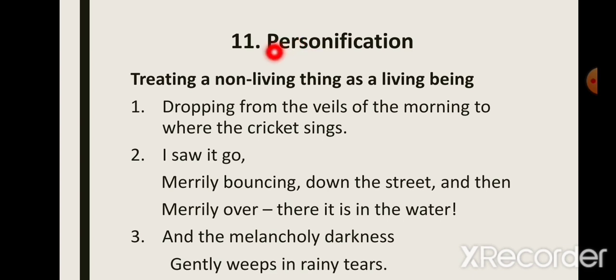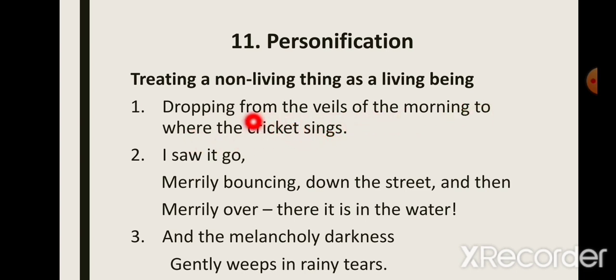Next poetic device is personification. Treating a non-living thing as a living being. So this means personification. When in a text, the writer talks about a non-living thing as a living thing, as a person, we call the device personification. For example, from this poem, The Lake Isle of Innisfree, we've taken this line, "dropping from the veils of the morning to where the cricket sings."